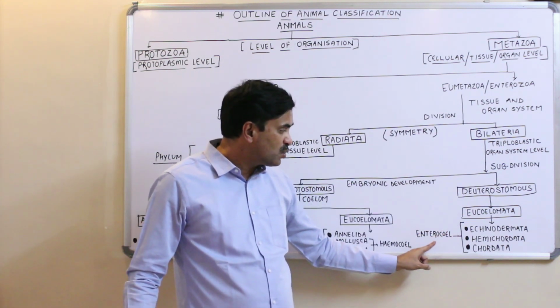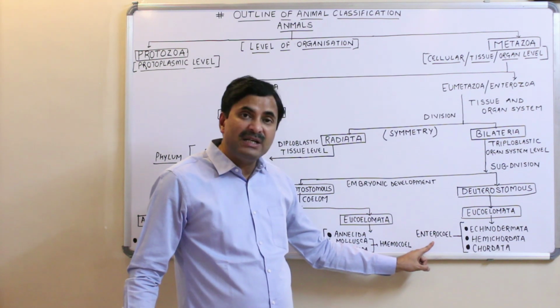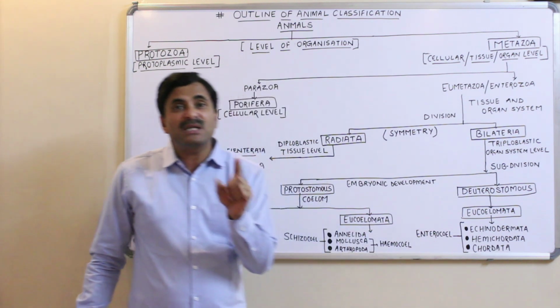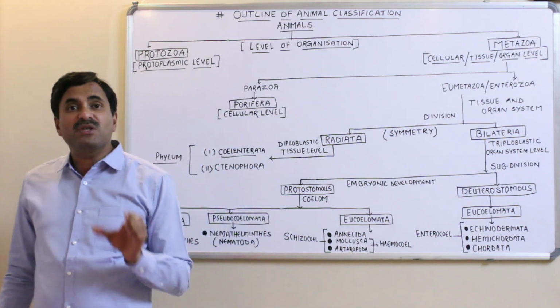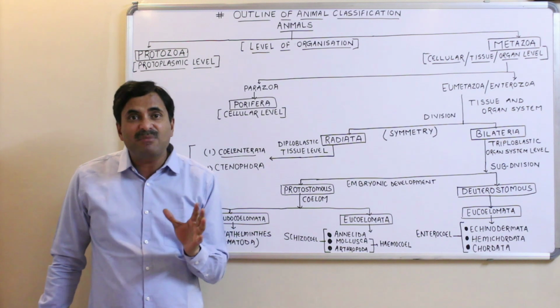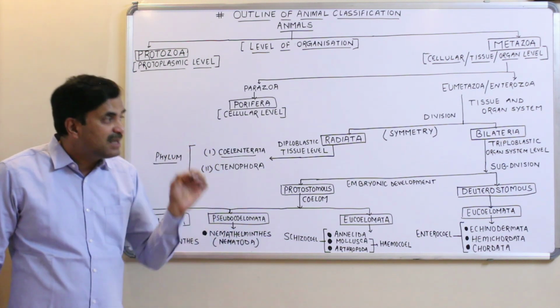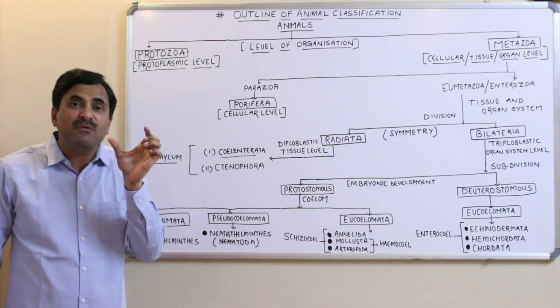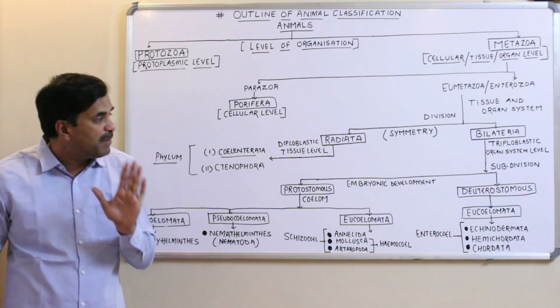They have a true coelom known as the enterocoel, and the enterocoel is a coelom which is formed by the fusion of the gut pouches. Again, I am repeating, the enterocoel is a type of true coelom which is formed by the fusion of the gut pouches.